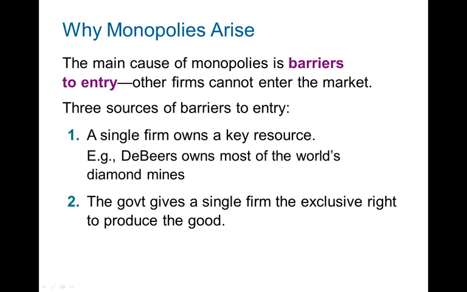The other kind is when the government gives a single firm the exclusive right to produce the product. One example is Duke Energy here in North Carolina. The government of North Carolina gave Duke Energy the exclusive right to produce electricity here. Or the water supply: the municipal government usually has the exclusive right to supply water to the people around that area. The other examples are patent and copyright laws. If I discover something, I can ask for a patent, and then I have the exclusive right to produce that product for about 15, 20, or 25 years.